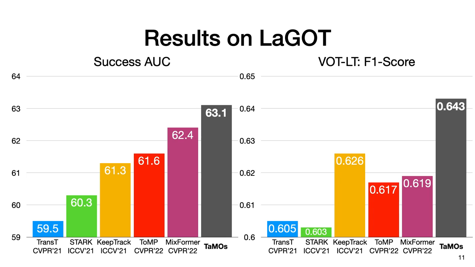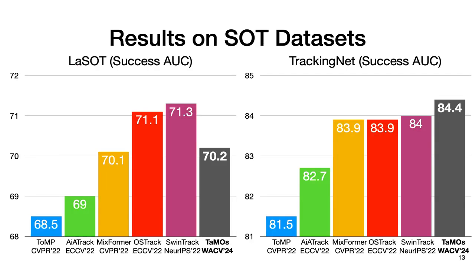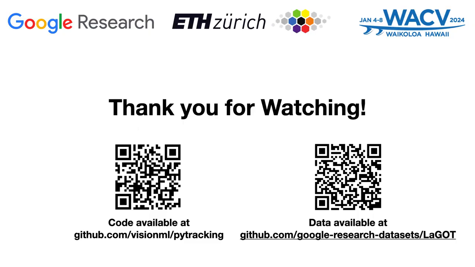Thomas achieves the best results in terms of success or F1 score. Furthermore, we observe that Thomas achieves a faster runtime than its related SOT method, ToMP, when tracking more than 2 objects at the same time in a video sequence. Note that Thomas achieves almost a linear runtime. Lastly, we also evaluate Thomas on popular SOT benchmarks, where it achieves competitive results and even sets a new state-of-the-art on TrackingNet. Thank you for watching.